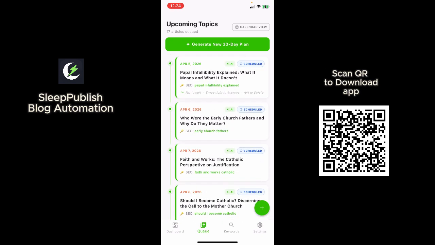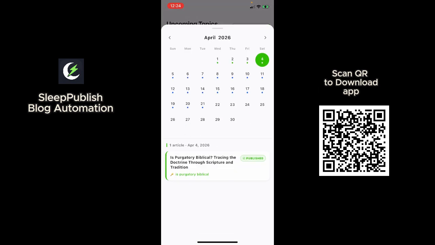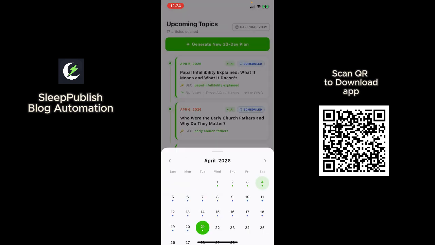So the same thing happens for you. It will generate 30 days of articles for you. It will give you the title and the SEO on which it wants to write the article for you. And then you can click on the calendar review to see the days that are left and the articles for each day till the last day.